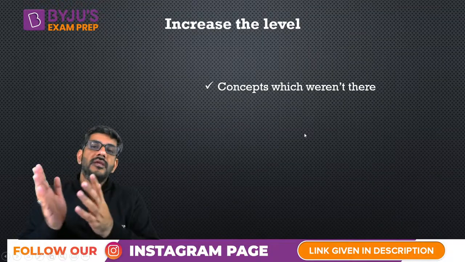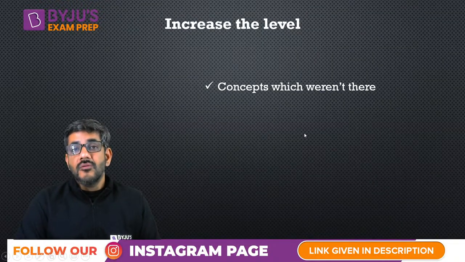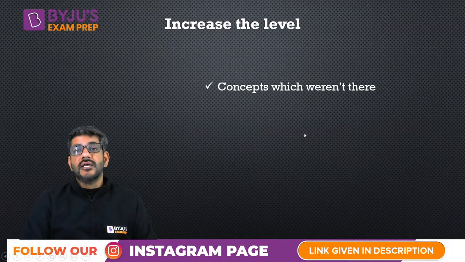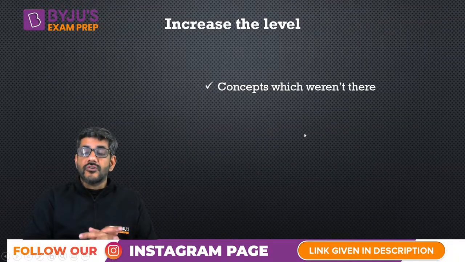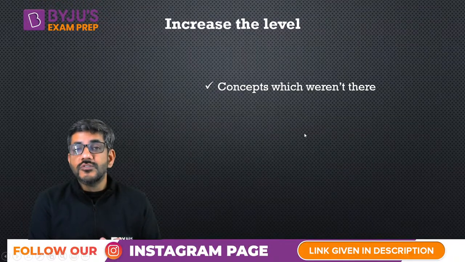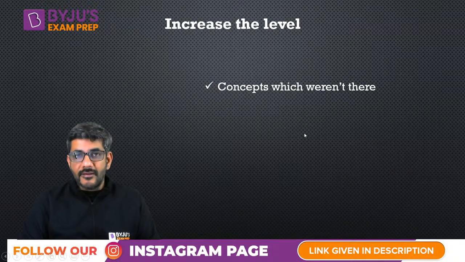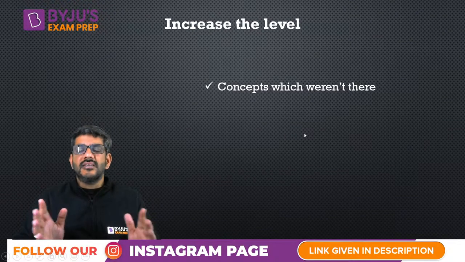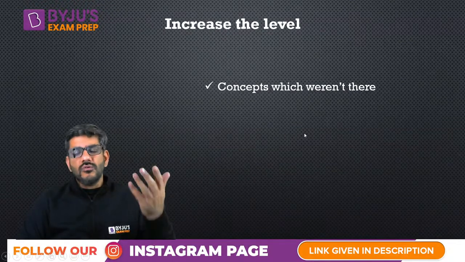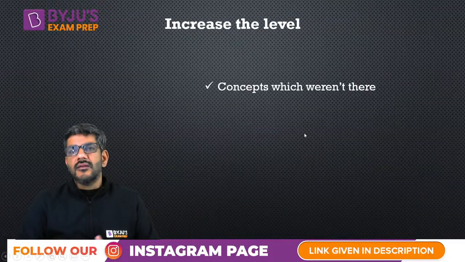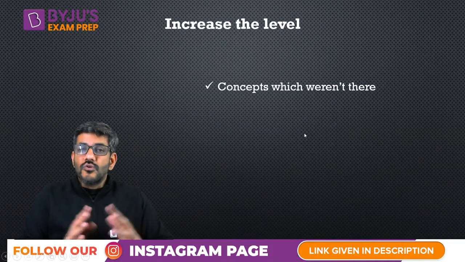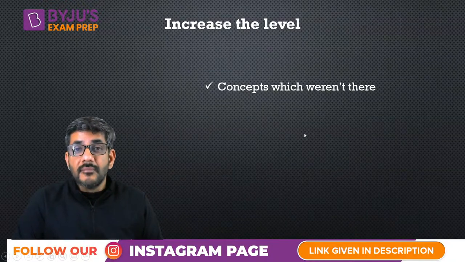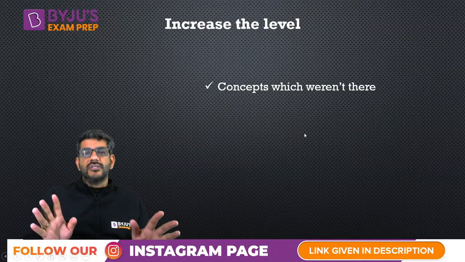Now those shortcuts would be needed for us in CAT, because CAT would be, of course, not only a test of your concept, it is also a test of your time management. So you have 1 hour 34 questions, or you have 40 minutes and 24 questions, 22 questions. So how do I deal with that, right? So there, of course, I have to use some shortcuts to do the questions. I can't just say कि ठीक है ये वाला question करने का तरीका तो I know there are 5 steps, take a variable and solve it, and I know how to solve it. So knowing how to solve is not important. If a question takes 3-4 minutes, whereas it could have been done by some other method in 25-30 seconds, that means I'm doing something wrong.